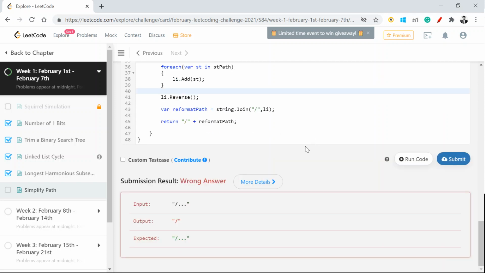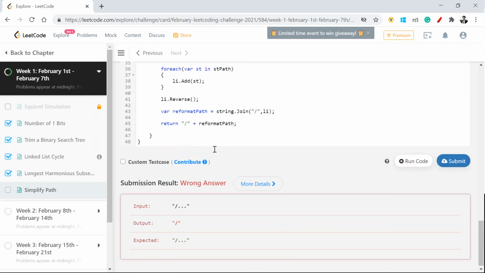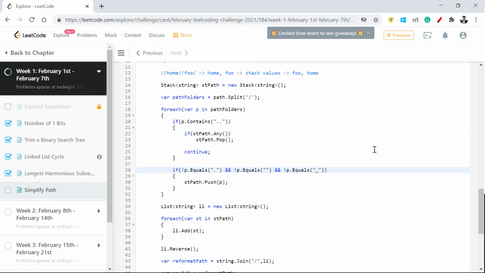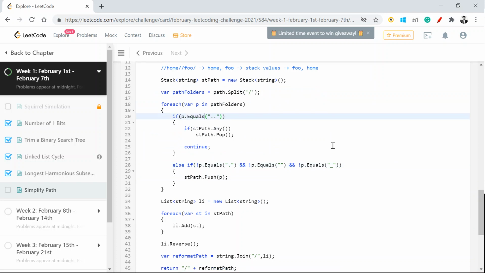Okay, I got an error here which says my output was this, but I expected this one. So I think this should have been safe if it is not containing this, dot equals rather.